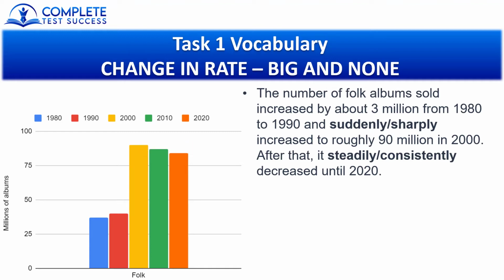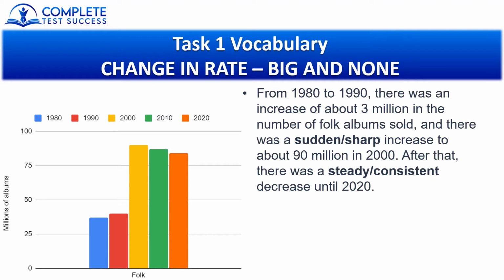So these are all adverbs, but we do have the adjective equivalents. From 1980 to 1990, there was an increase of about 3 million in the number of folk albums sold, and there was a sudden or sharp increase to about 90 million in 2000. After that, there was a steady or consistent decrease until 2020. So we're going to look at some more vocabulary, this time for stable trends and for fluctuations.